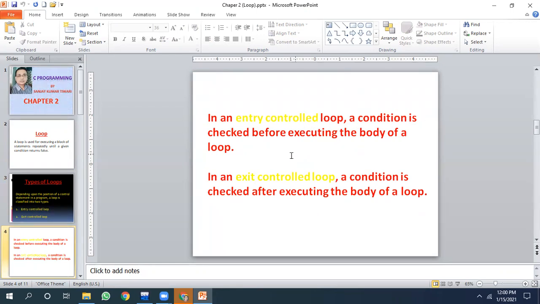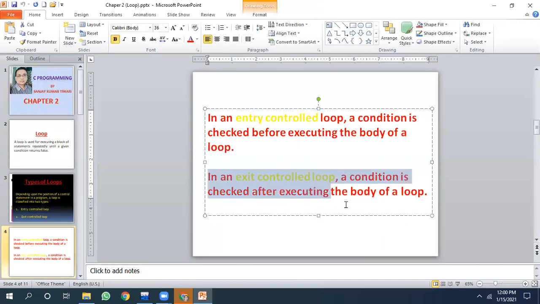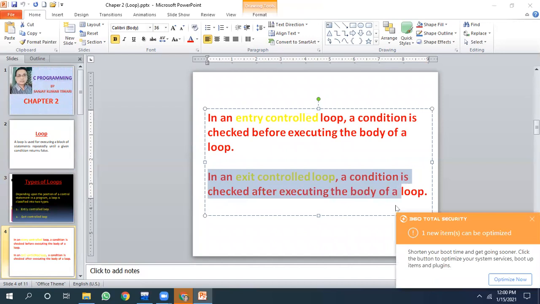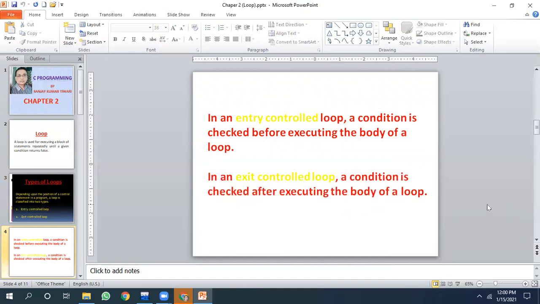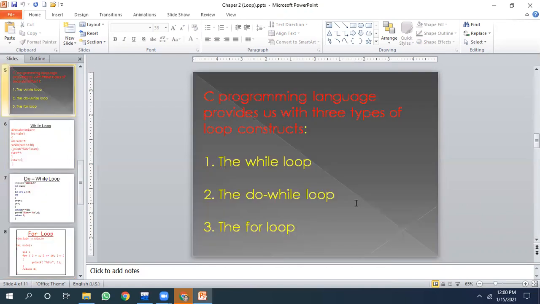But in exit control loop like do while loop, a condition is checked after executing the body of the loop once. After executing the body of the loop once, then the condition is checked. And if the condition is false, then the loop terminates. That means in exit control loop, the loop will be executed at least once.